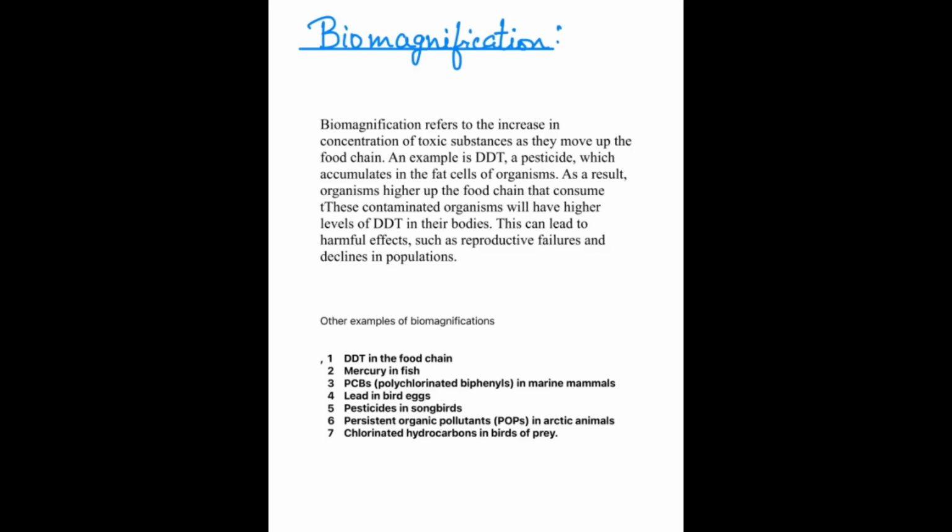Biomagnification refers to the increase in concentration of toxic substances as they move up the food chain. For example, DDT, a pesticide, accumulates in the fat cells of organisms. As a result, organisms higher up the food chain that consume these contaminated organisms will have higher levels of DDT in their body. So biomagnification is the enrichment of poisonous substances through the trophic levels. Once the organism advances to a higher trophic level, the amount of the hazardous component in the body of the organism increases.